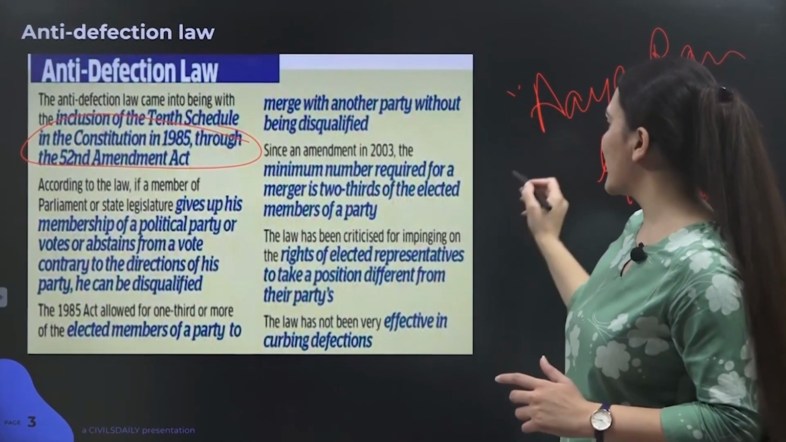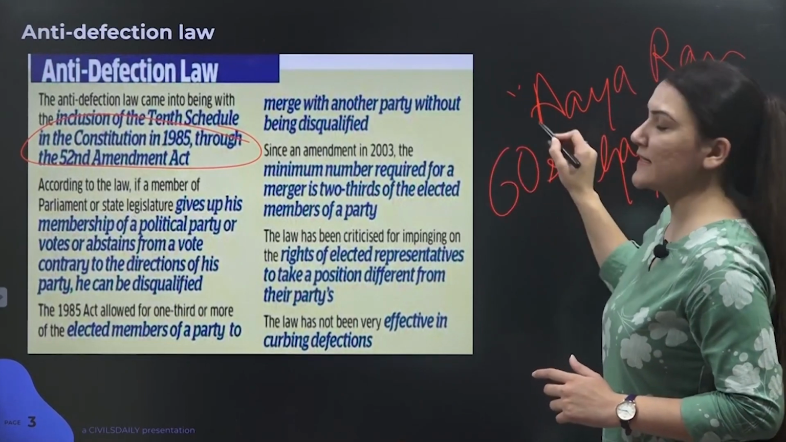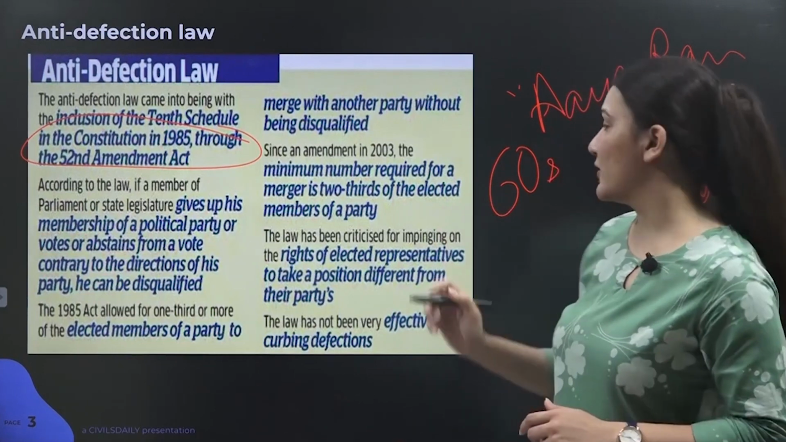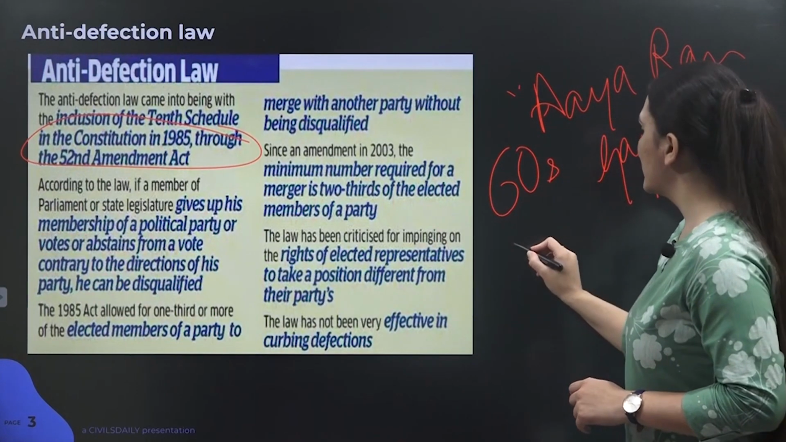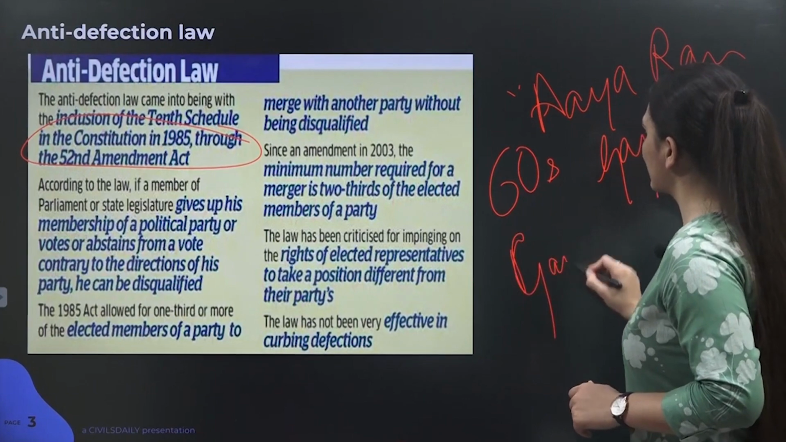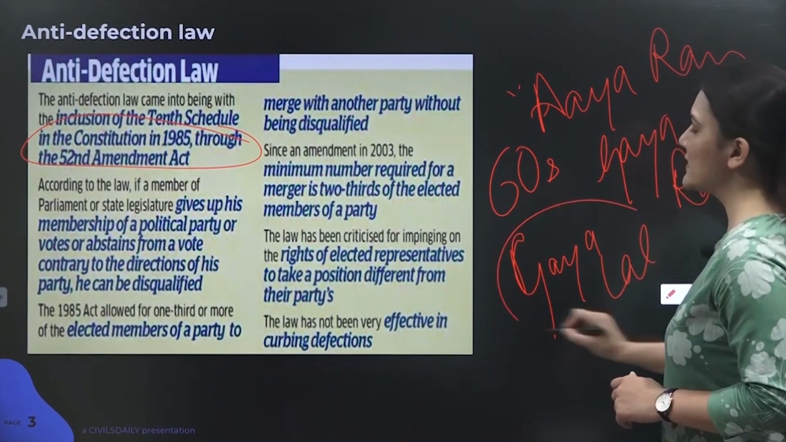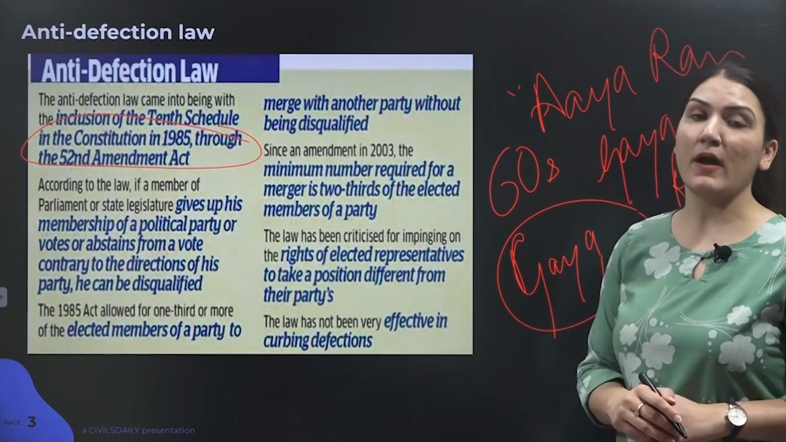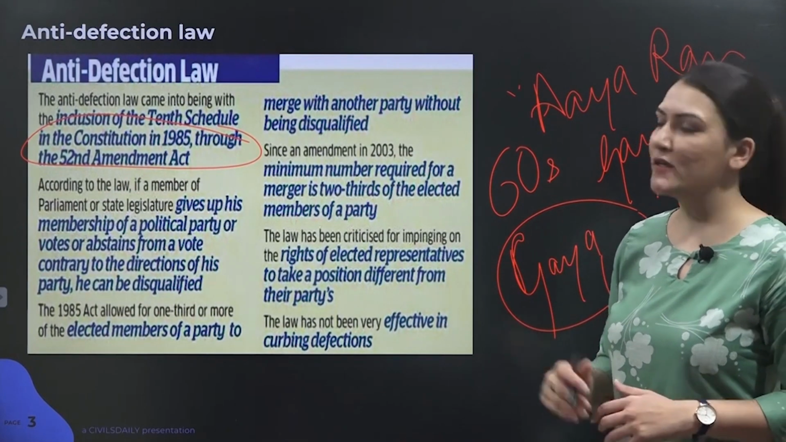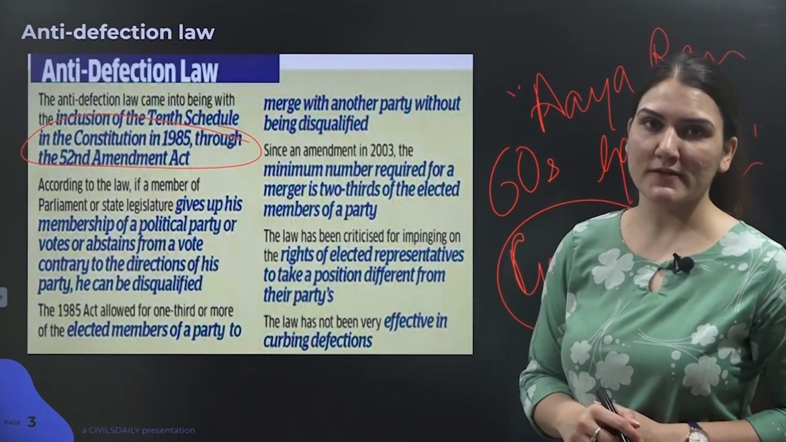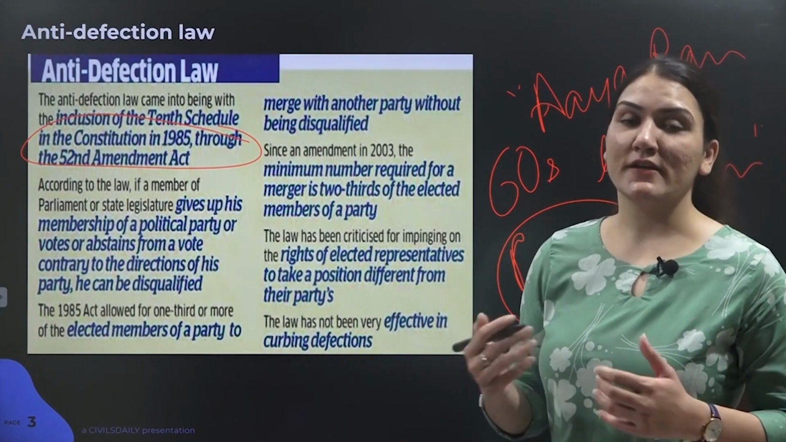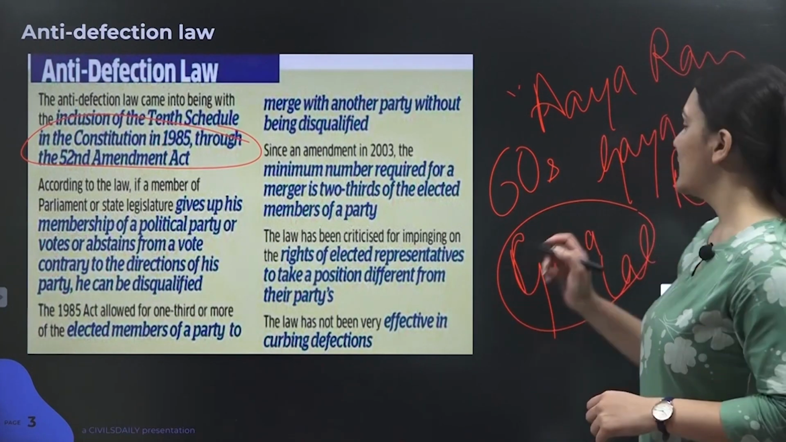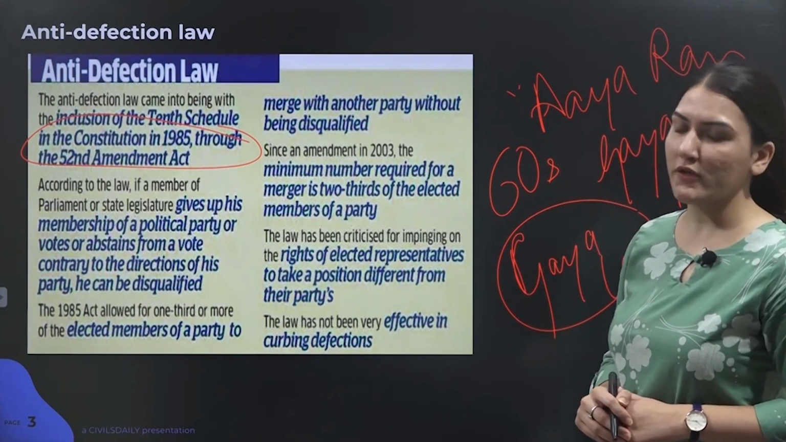Now, this emerged back in the era of 1960s. This was basically the story behind the switching of parties by Gaya, who was a member of Haryana Legislative Assembly. He had switched his party thrice within a fortnight. So in order to prevent such kind of practices, which basically degrade the democratic mandate of our country, that's why this particular law was brought into the picture.